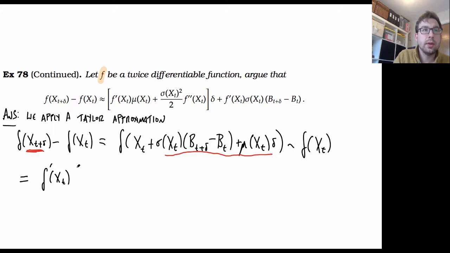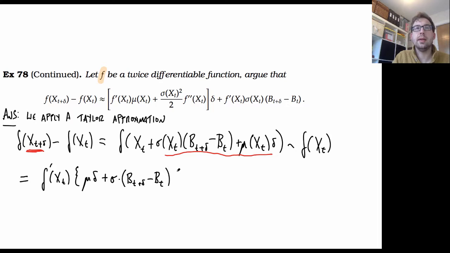At this point, I'm going to skip the x of t's in the sigma and the mu, just to make things shorter. So the error here is mu of delta plus sigma times b of t plus delta minus b of t. That's just this error term here.